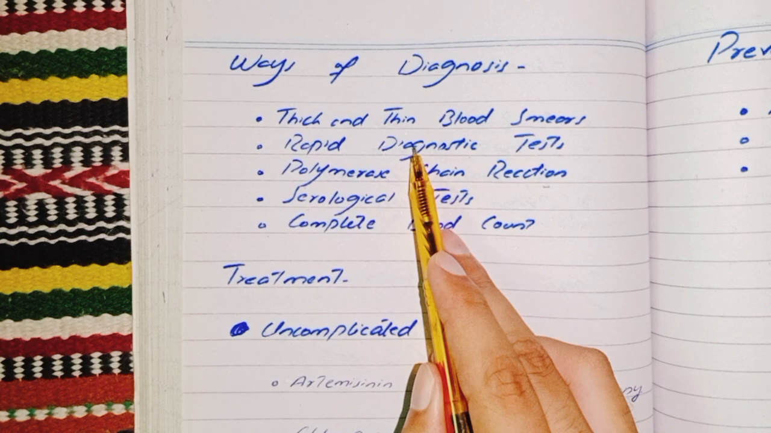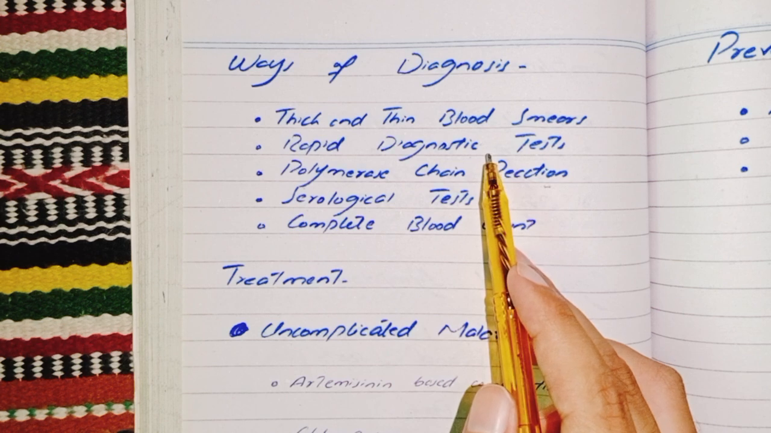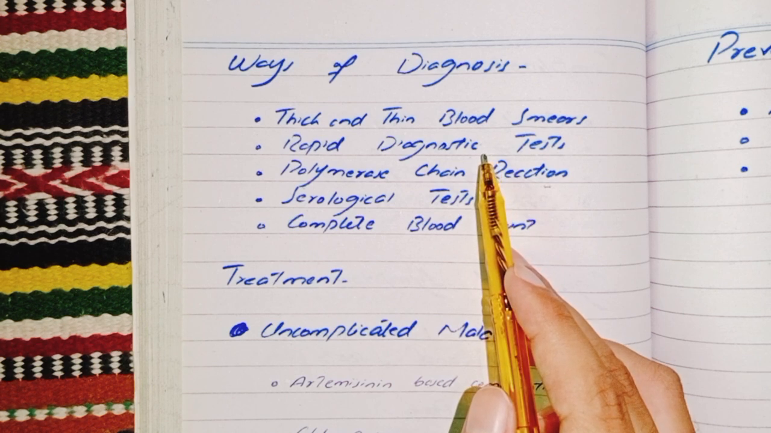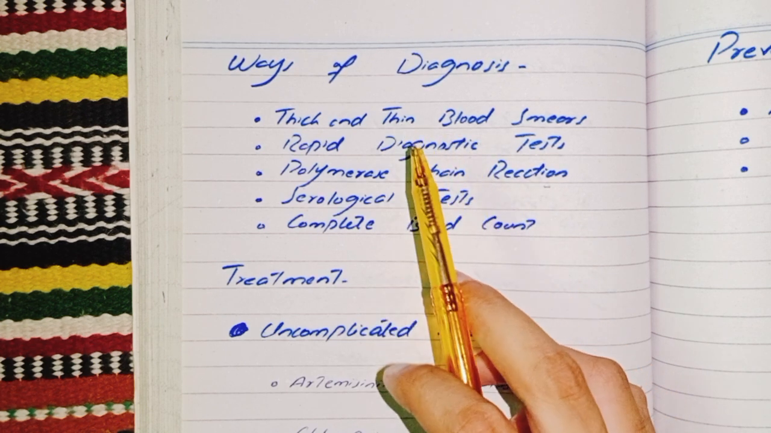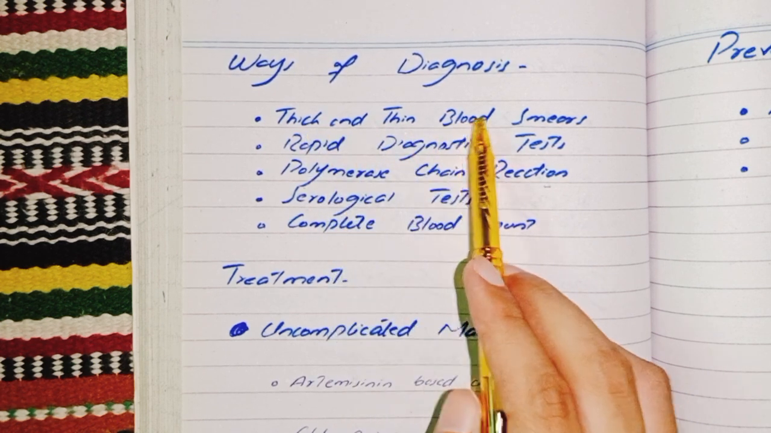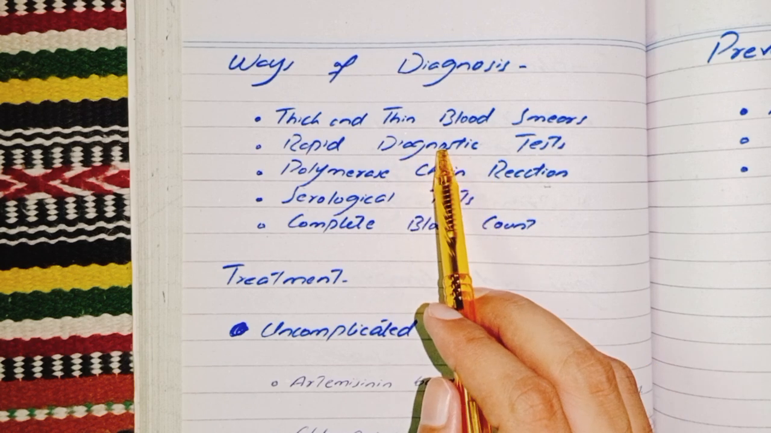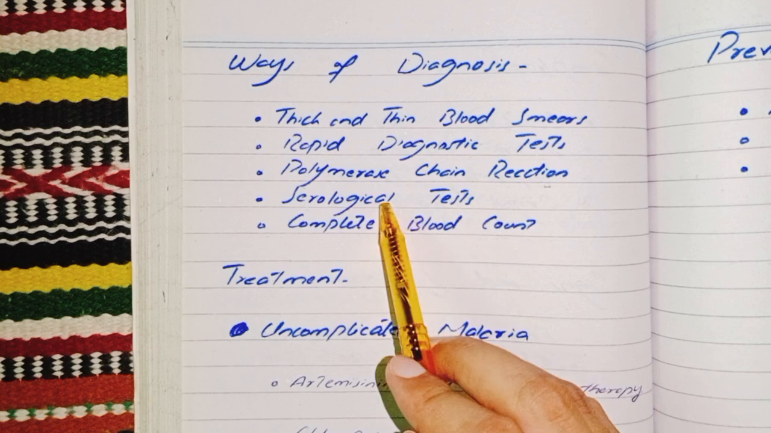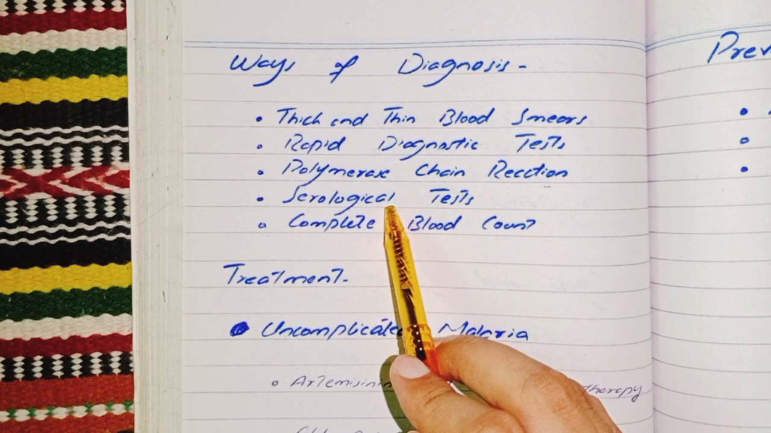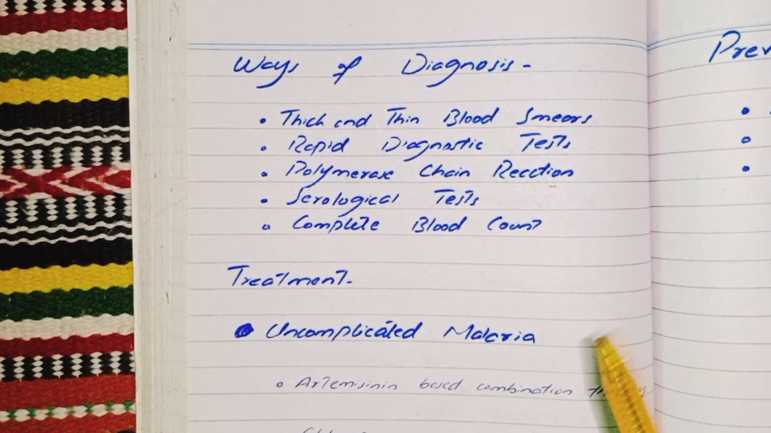Next are rapid diagnostic tests. They detect species-specific antigens produced by malarial parasites. They are useful in settings where microscopy is not available, though less sensitive than microscopy. The most commonly used test is thick and thin blood smears. Next is polymerase chain reaction. Usually for species confirmation, we use polymerase chain reaction, especially in low-level parasitemia or mixed infections. Serological tests are not useful for acute diagnosis but may indicate previous exposure to malaria.